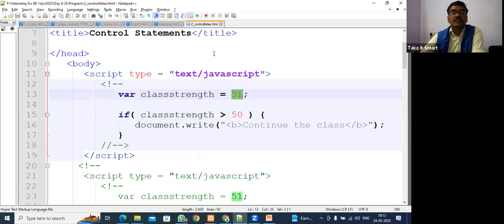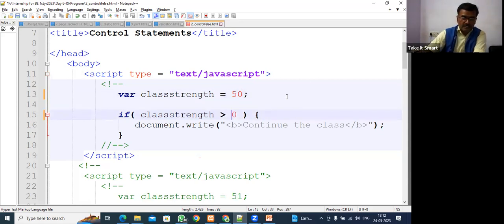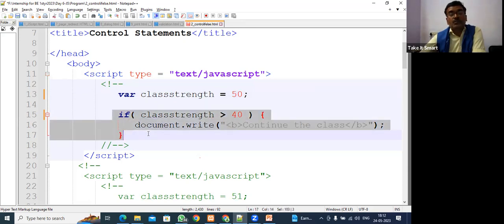Your class strength is only 20. I am making it 50. If class strength is 40, I am making it that. See here, I am going to use an if statement. So what is this if statement going to do?